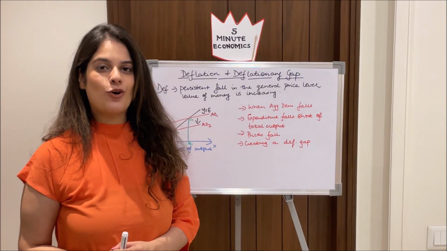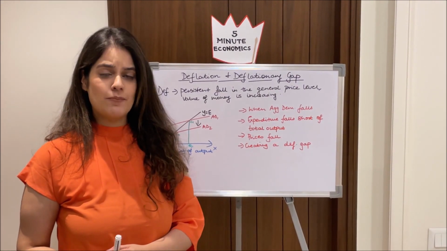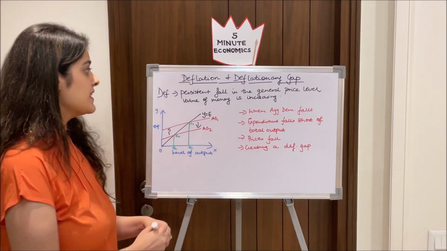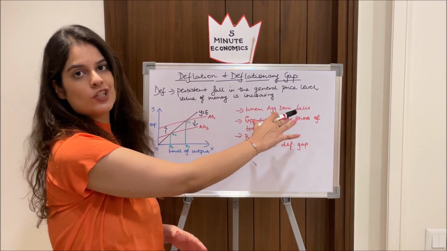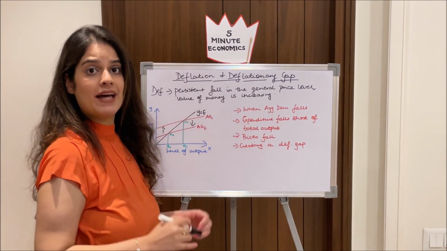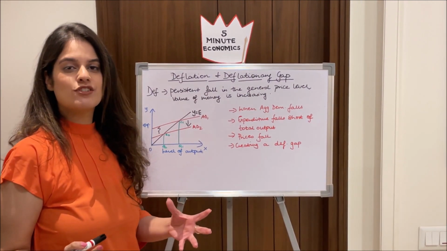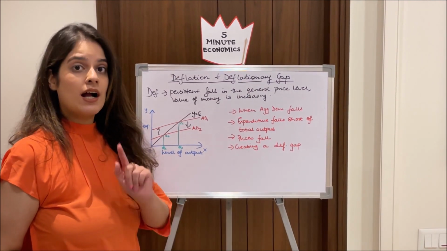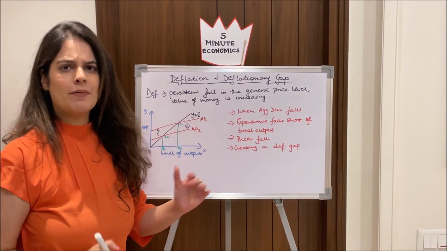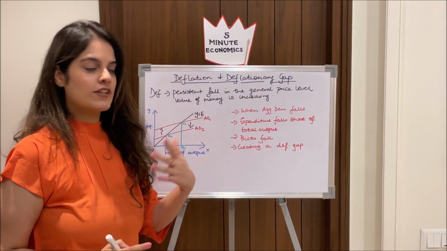Lastly, moving ahead to the concept of deflation and deflationary gap. So what is exactly deflation? Deflation is the persistent fall in the general price level over a period of time, and in this case the value of money is increasing. Basically it's just the vice versa of what we study for inflation. Coming now to the concept of deflationary gap, this is also very similar to the concept of inflationary gap.